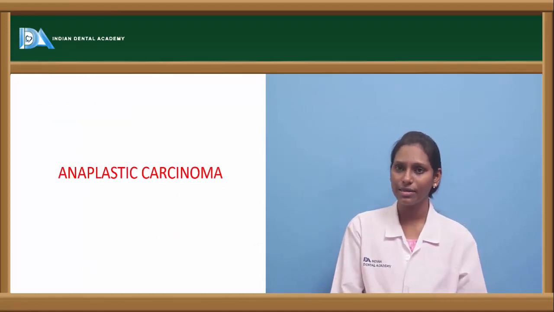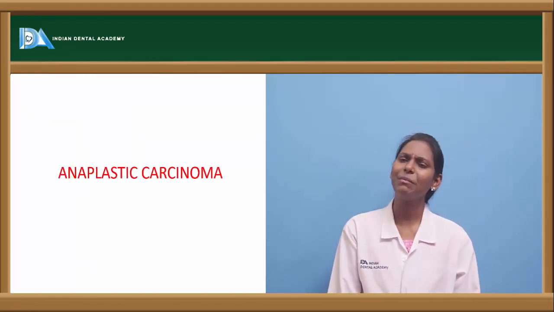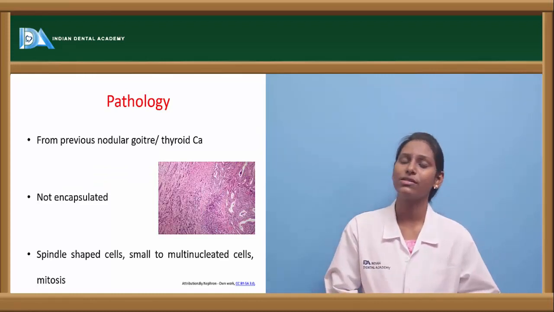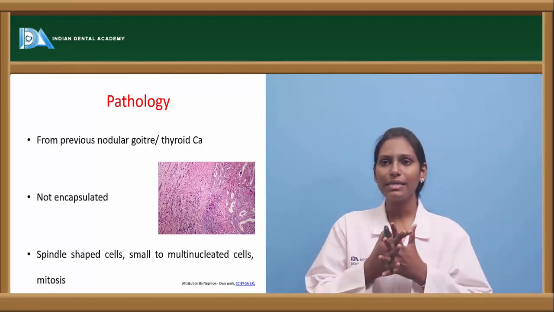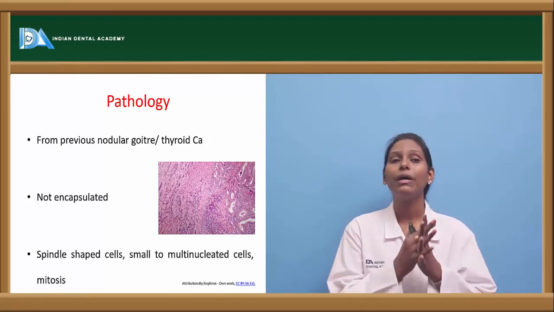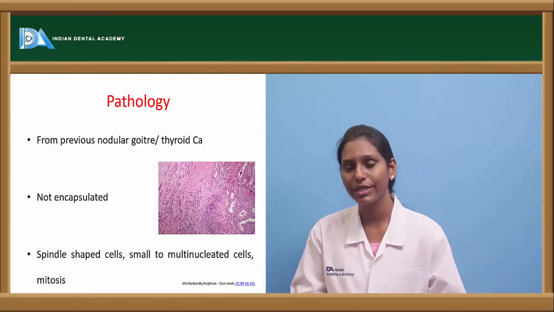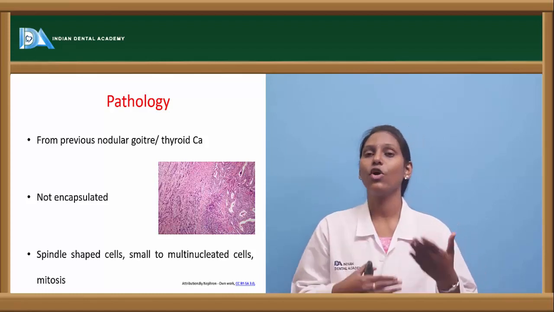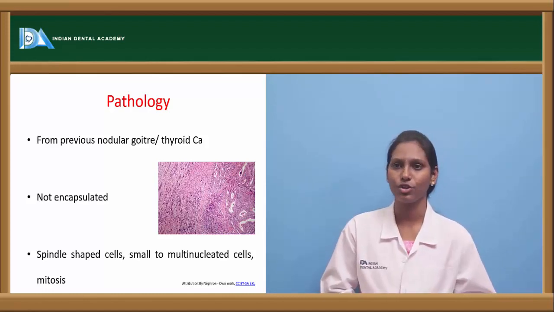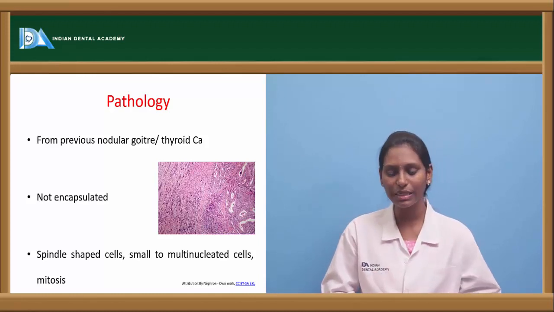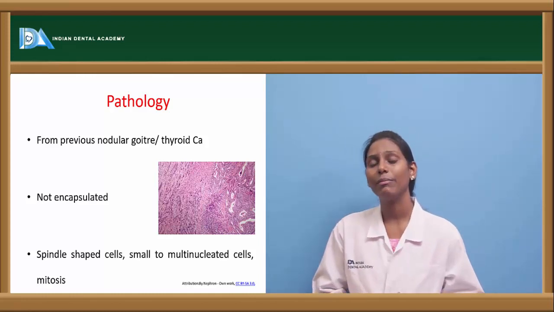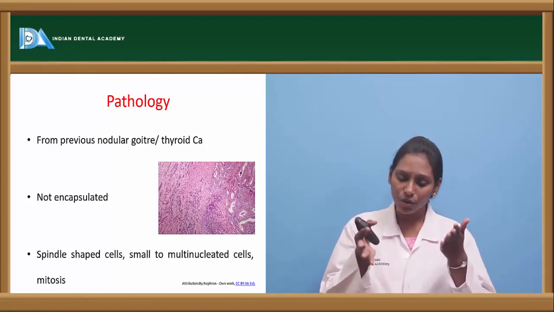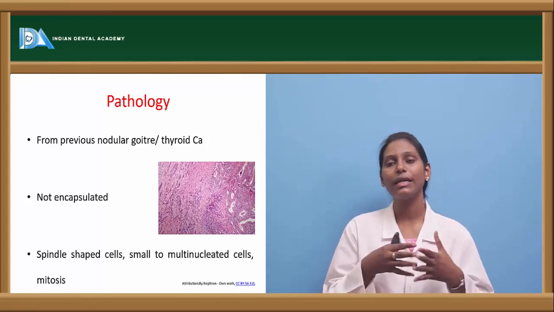Now coming to another carcinoma, that is anaplastic carcinoma. About 10 to 15% of thyroid carcinomas are anaplastic carcinoma. These usually develop from a pre-existing nodular goiter or from a well-differentiated thyroid carcinoma, which can transform into anaplastic carcinoma. Anaplastic carcinomas are usually not encapsulated. As it is not encapsulated, it extends into the adjacent thyroid and also into the adjacent structures.